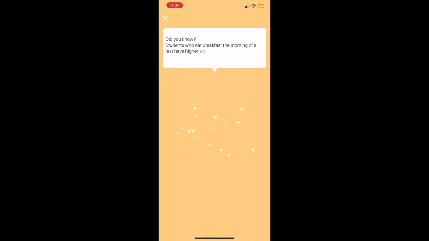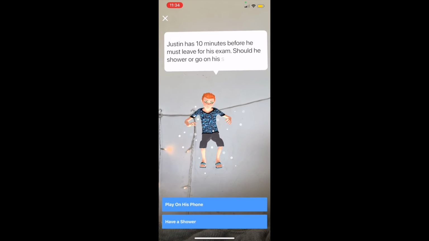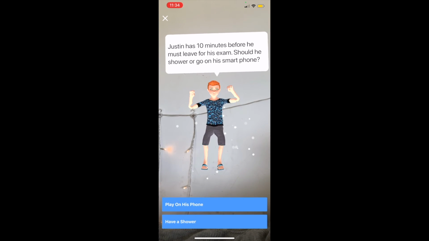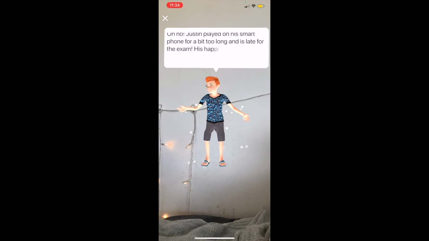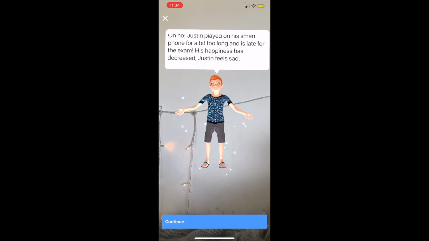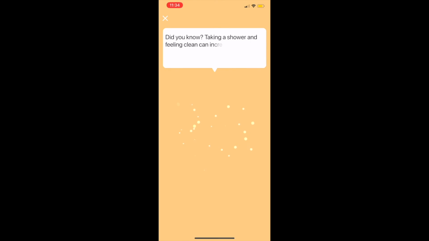Then the pop-up will come up again, and for 10 minutes we'll click smartphone this time, and it just says again, he's played on his smartphone for too long, his happiness has decreased now, he's late for his exam, he feels sad. So I just want people to learn that our choices throughout the day that we may not think affect our mental health in the slightest actually really, really do.